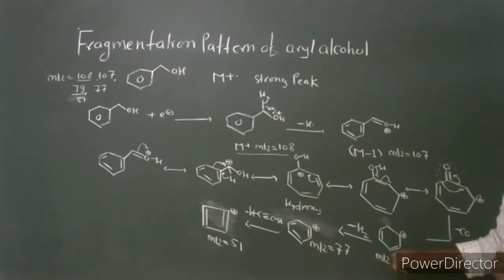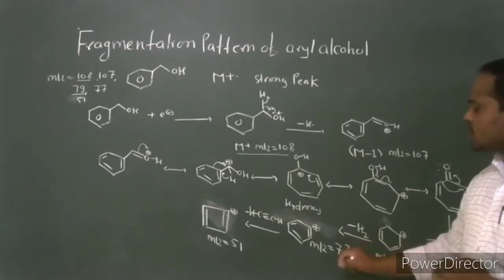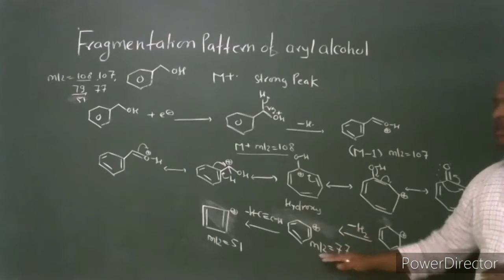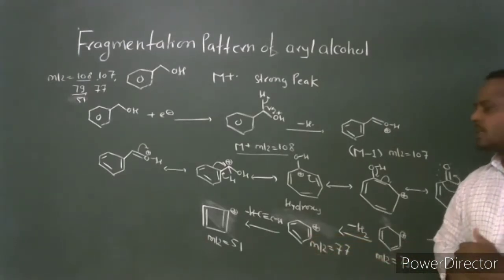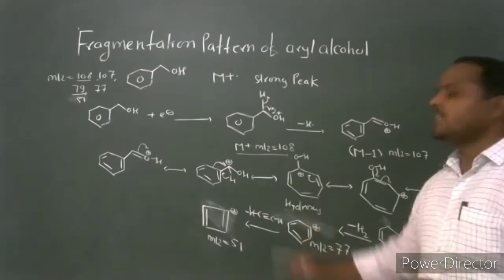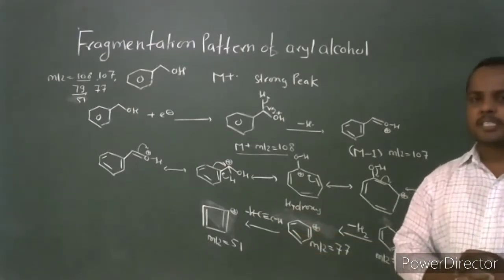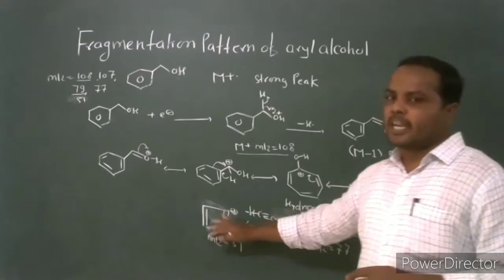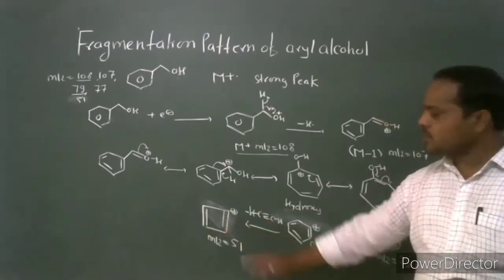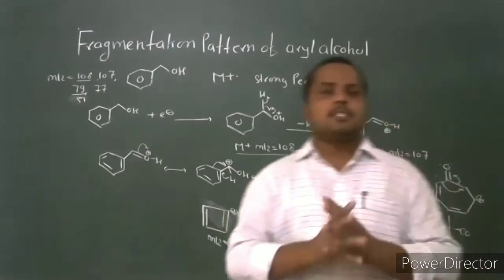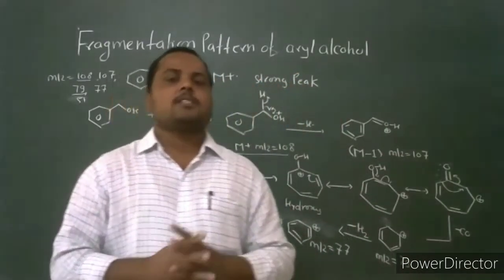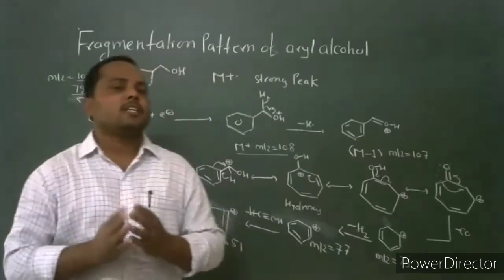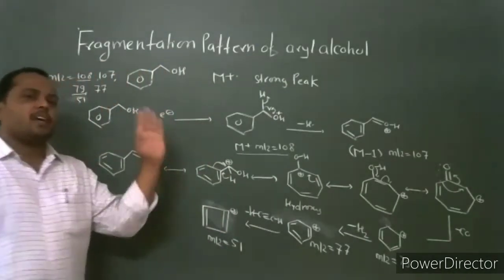cyclohexadienyl cation, which has mass to charge ratio 79, and then it undergoes loss of a hydrogen molecule to produce the fragment ion phenyl cation, which has mass to charge ratio 77. This phenyl cation undergoes loss of the neutral molecule acetylene. The cyclobutadienyl cation is formed, which has mass to charge ratio 51. This is the possible fragmentation for the aryl alcohol, represented by taking benzyl alcohol as an example.